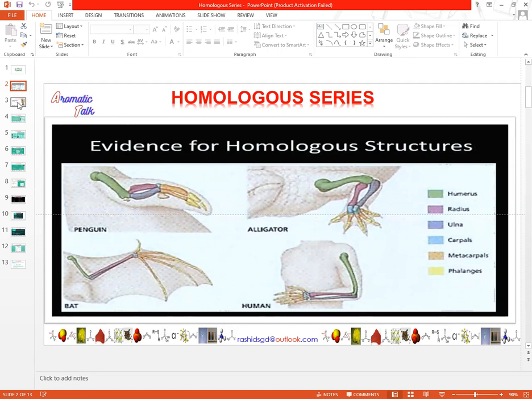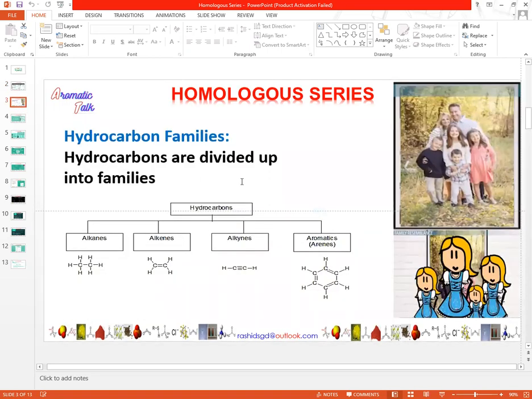Therefore, the term homologous is also used in chemistry, in which the members of a family are homologous to each other. They are similar to each other, just like a family. As family members resemble one another in many properties, the homologous series means a group of organic compounds which are similar in their properties.